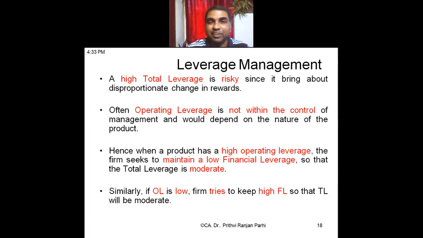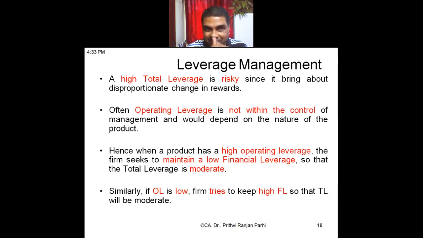So high total leverage is risky. I gave you an example: if total leverage is 6 and sales increase by 10%, by how much will EPS increase? 60%. Now think, if sales decrease by 10%, what will happen to EPS? It will fall by 60%. So that is the risk. Suppose sales reduce by 5%, what will happen to EPS? 30% will decrease.